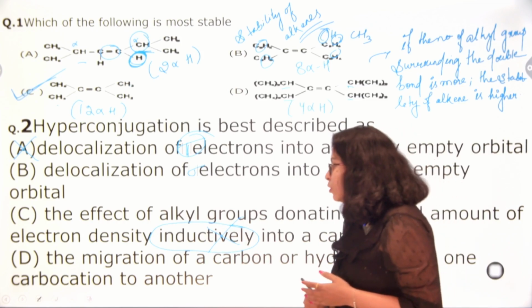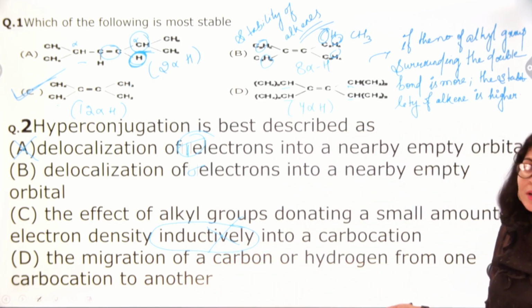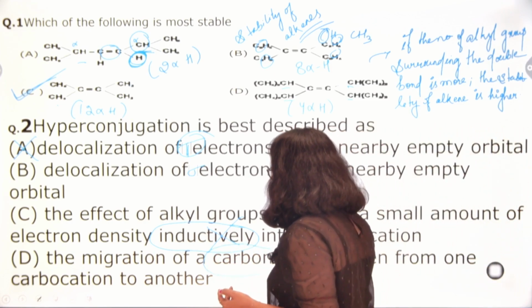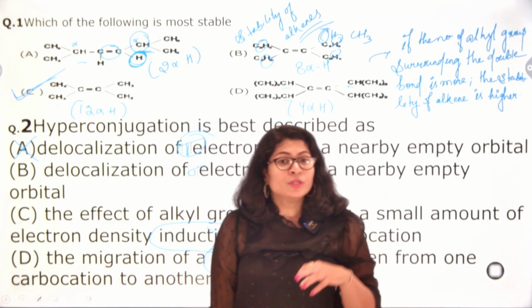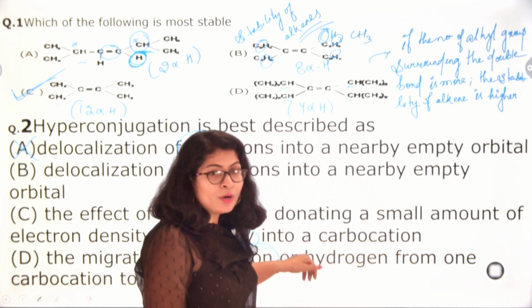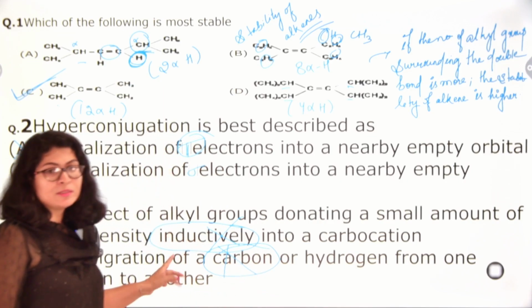Now if I see the fourth option, the migration of a carbon or hydrogen from one carbocation to another. No, we haven't read anything about the migration of carbon atoms, right? The carbon atoms do not migrate. Here also the nucleus or the core structure of the atom remains the same. So stating this carbon atom migrates makes this statement wrong.